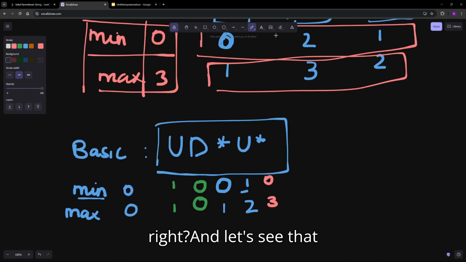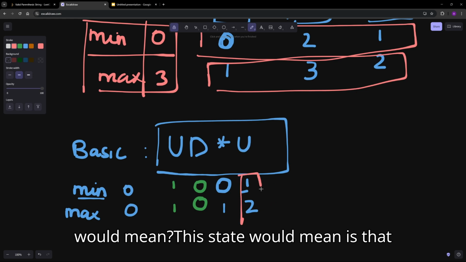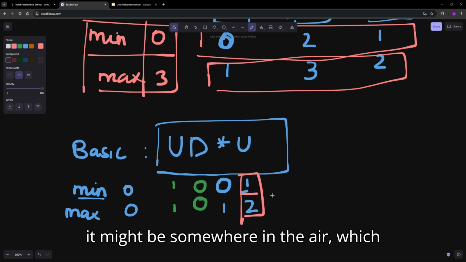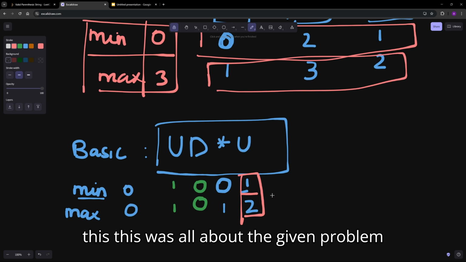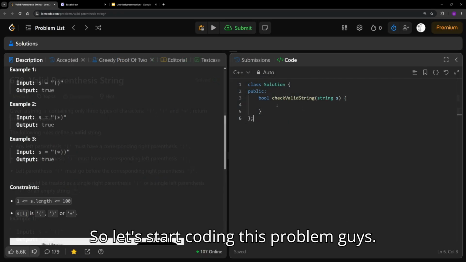And let's say that there was no star over here. Let's remove this. So what could have happened here, guys? What would this state mean? This state would mean that the drone would not have landed back, and it might be somewhere in the air, which was actually the homework. So yeah, this was all about the given problem, and I'm just going to code it for you guys. So let's start coding this problem, guys.